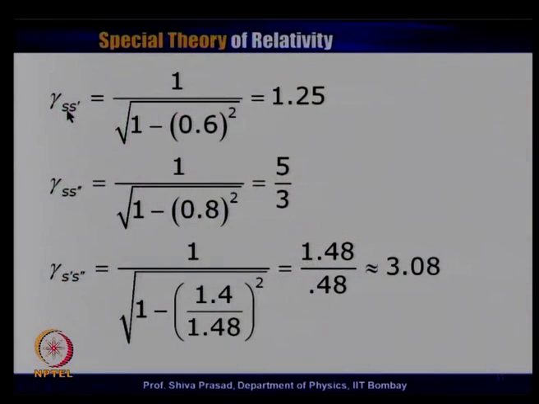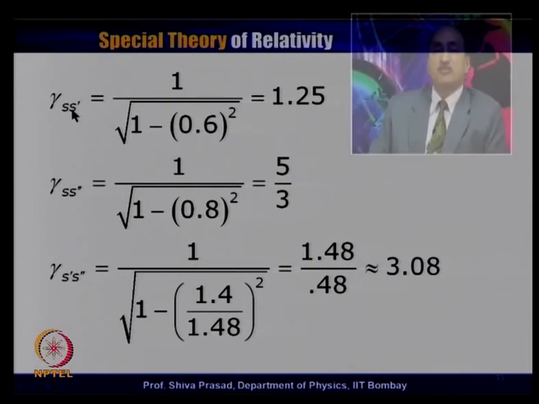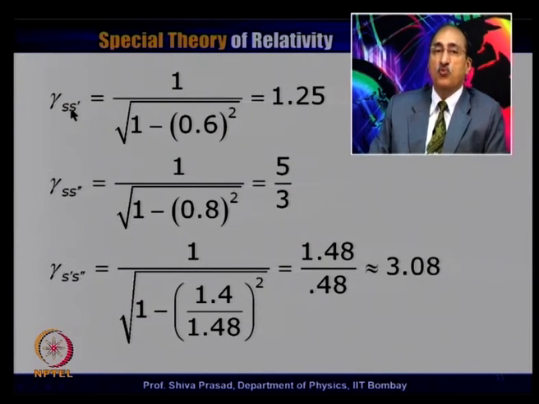So, this is the first equation here, gamma S S prime. It means I am finding out the value of gamma using the relative velocity between S and S prime frame of reference, which is known as 0.6 c. And by now, I think you should be comfortable that gamma S S prime will be given by 1 divided by under root 1 minus v square by c square, while v will have to be taken as 0.6 c. So, this becomes 1 divided by under root 1 minus 0.6 square, which is 1.25.